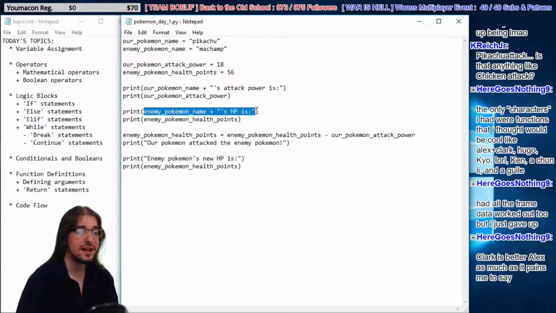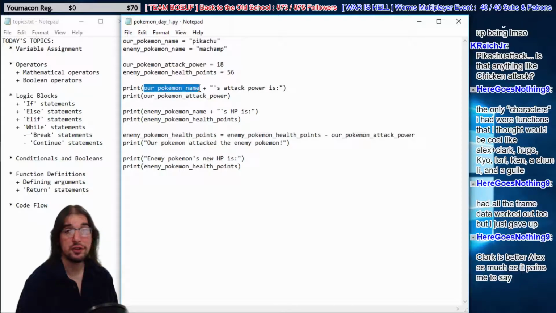But you'll notice that they look kind of different, right? This one is a variable name that refers to a string, right? Right here you see it refers to a string. And this is an actual string. There's no variable right there. It's just a straight up string. In Python and most programming languages, we call that a literal. So here we have a variable, and here we have a literal, right?